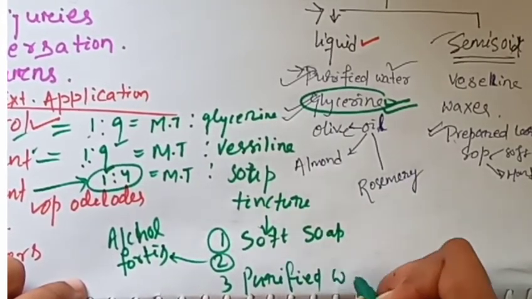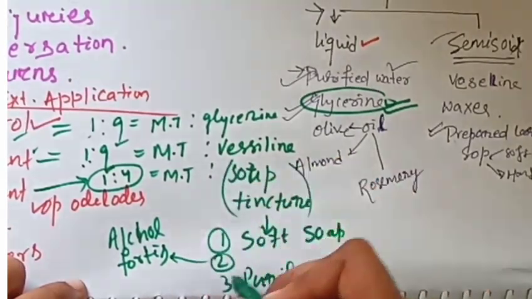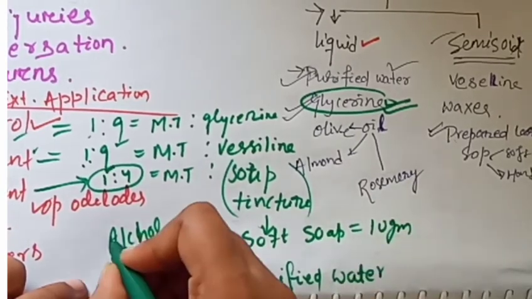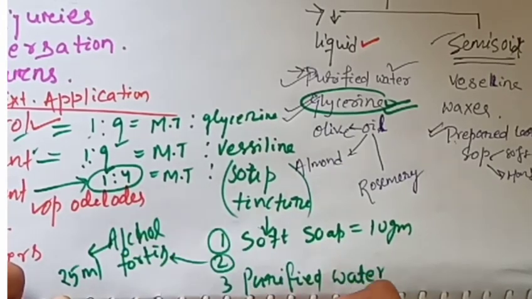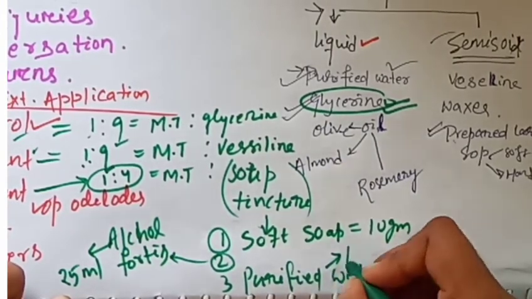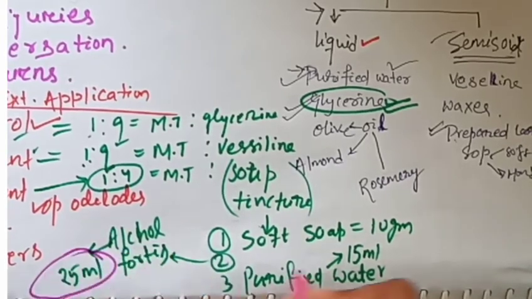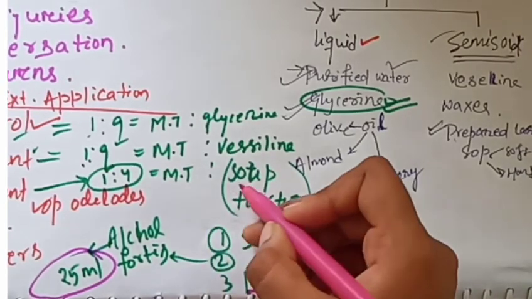When we add these uniformly, we get soap tincture. Soft soap is about 10 gram, alcohol 40 is about 25 ml, and purified water is 15 ml.